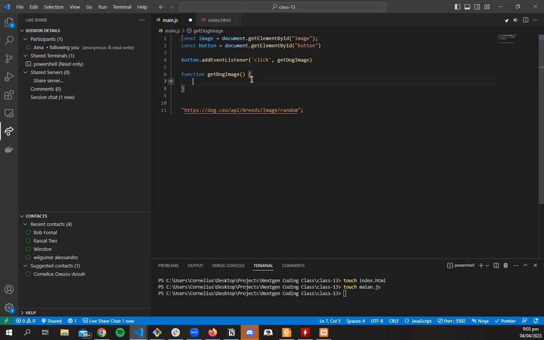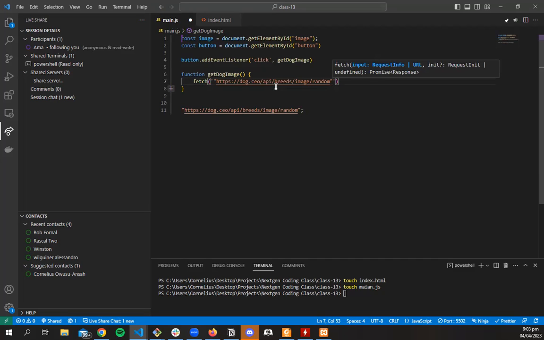The way we want to get the dog image is that we've heard of an API that has dogs. Right now we are not letting the user enter their own dogs, so we just give them random dogs. They don't have a choice. So we want to make a fetch request to a URL. This is the URL, and it's a string.